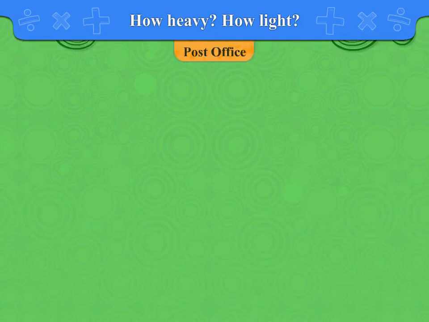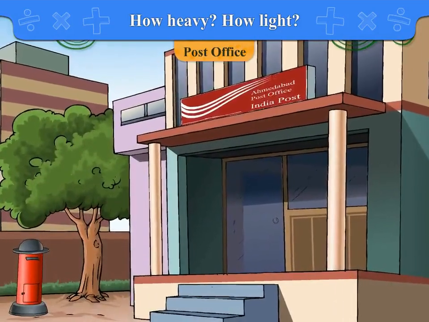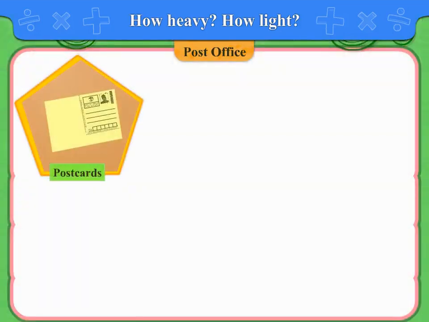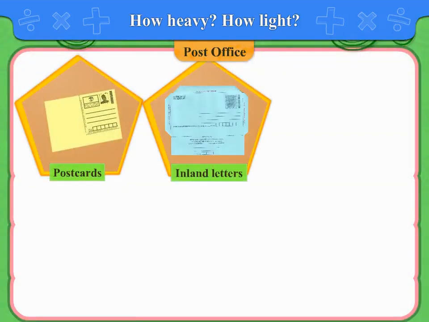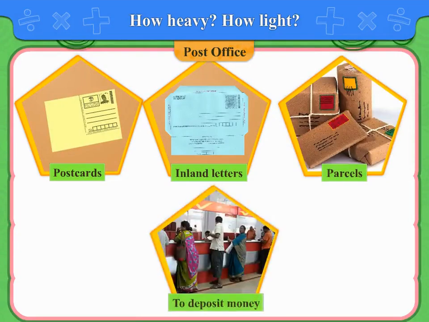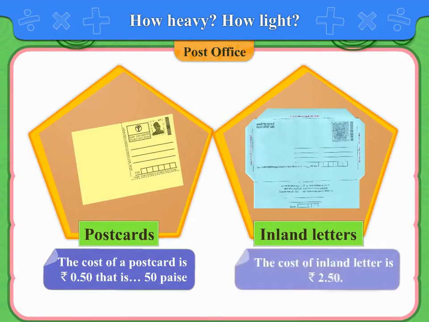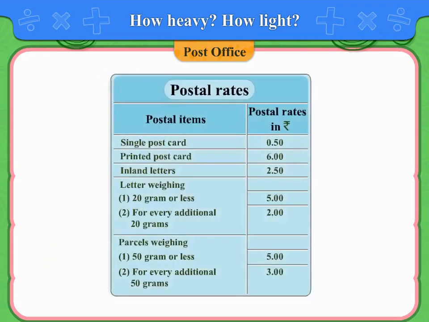Post office. Have you ever been to a post office? Yes, the people go there for postcards, inland letters, parcels and to deposit money. The cost of a postcard is rupees 0.50, that is 50 paise. The cost of inland letters is rupees 2.50. On this pamphlet, the postal rates of various postal items are printed.